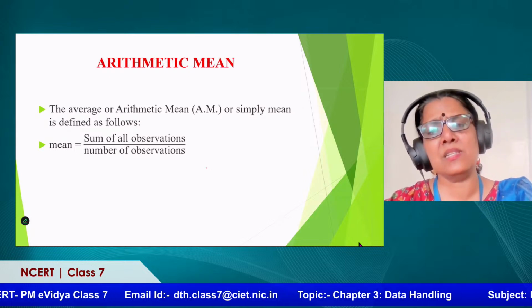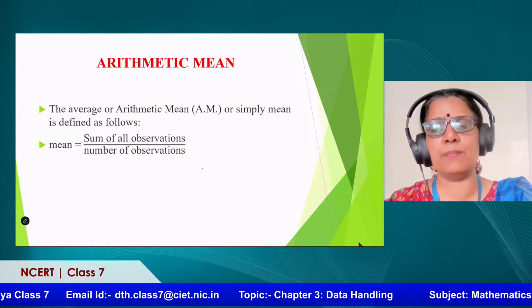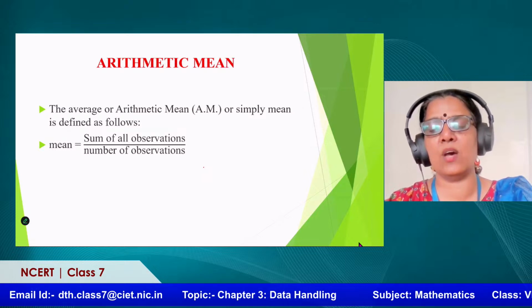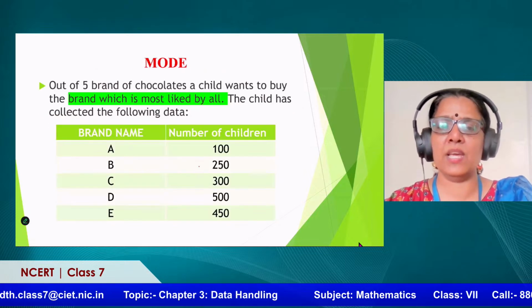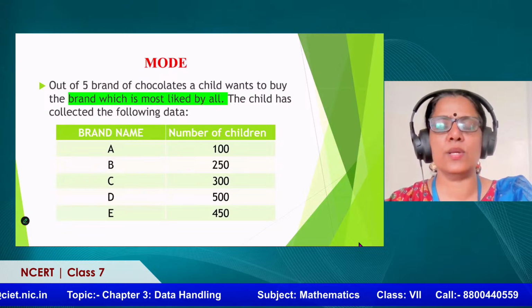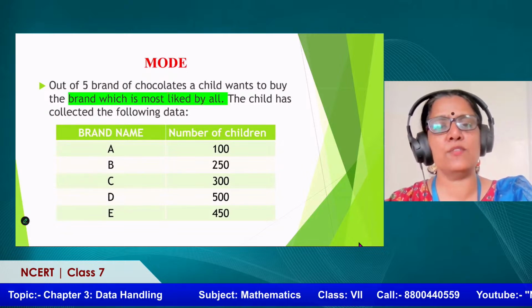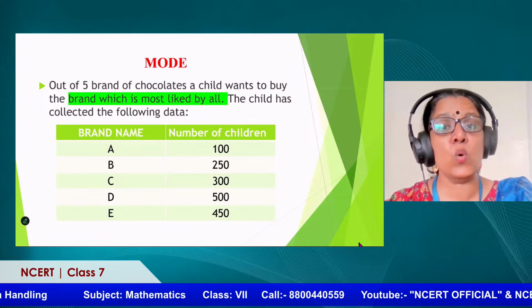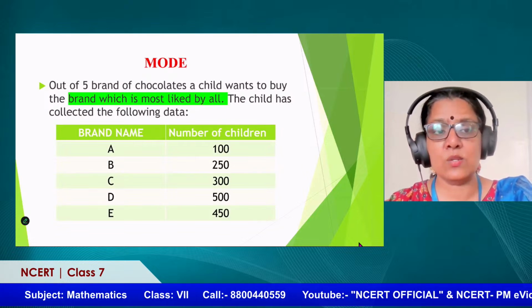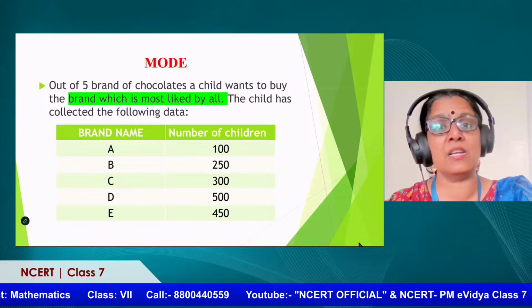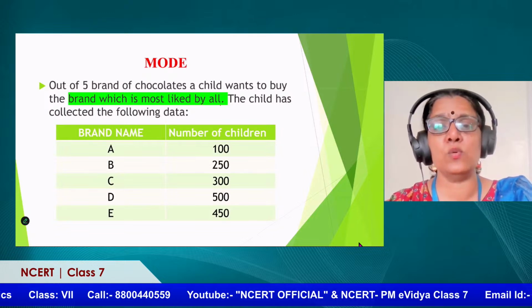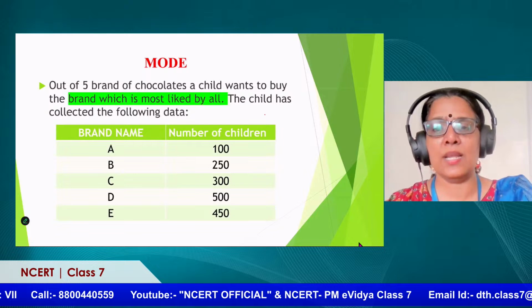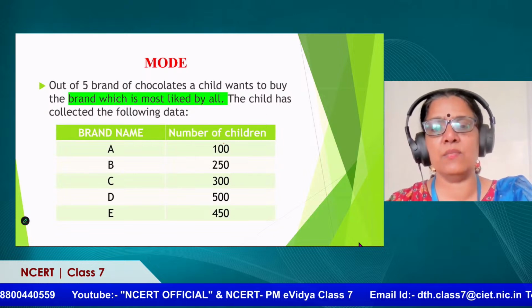Now, is this the only way we can discuss the performance or find out a mid value of something? We have one more thing. Let us look at this. Out of 5 brands of chocolates, a child wants to buy the brand which is most liked by all. So let us look at this phrase, most liked by all. How do I know which is most liked by all? Let us look at what data we collected.